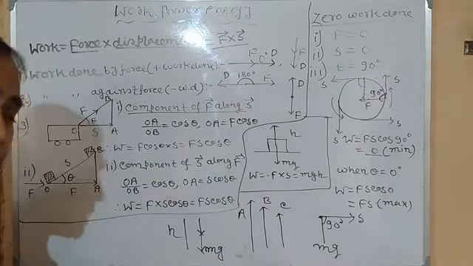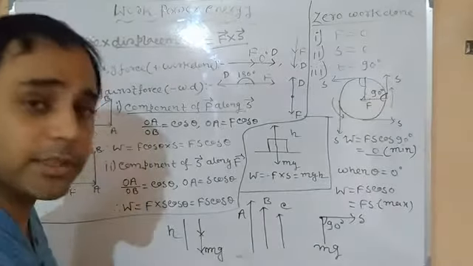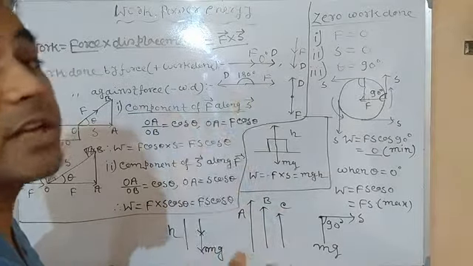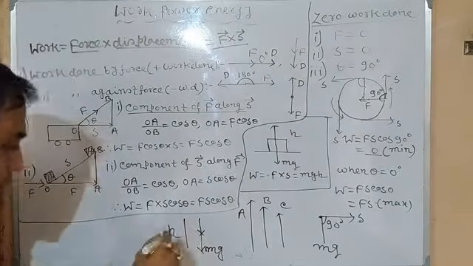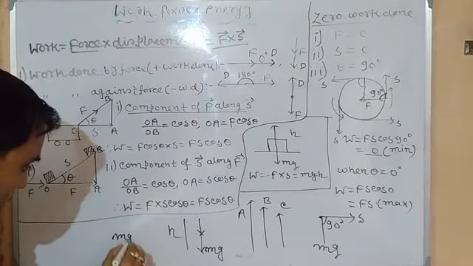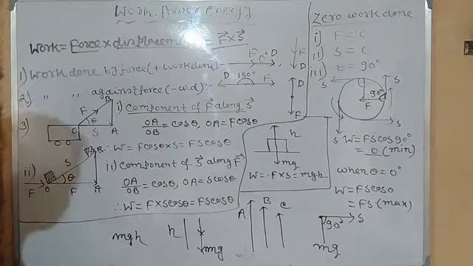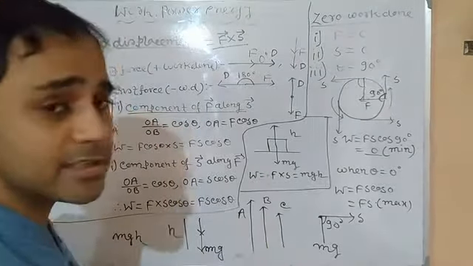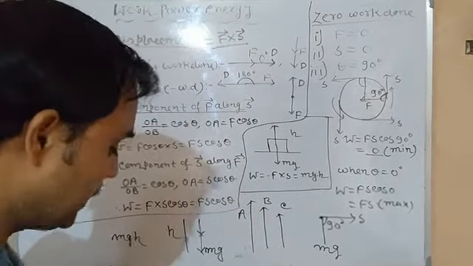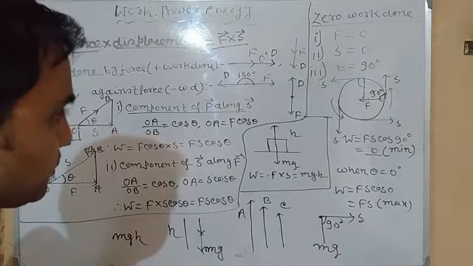Since the body is moving in the direction of gravity, gravity is attracting the object and the body itself is just coming towards the gravity. So this is called work done by gravity. This is mgh. But if we throw any object against gravity, then it is called work done against gravity, since it is moving in the upward direction. Clear?